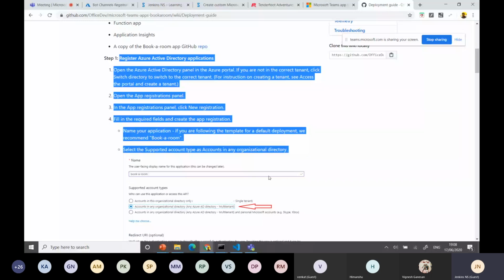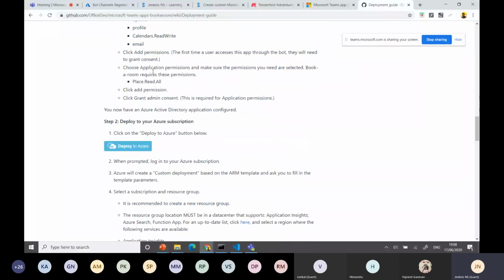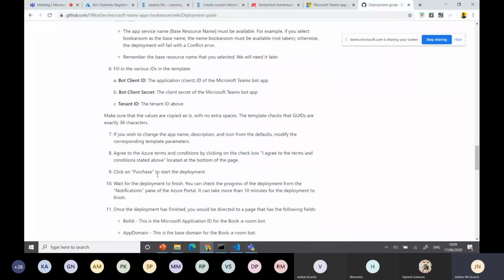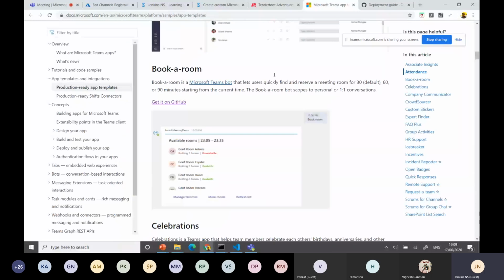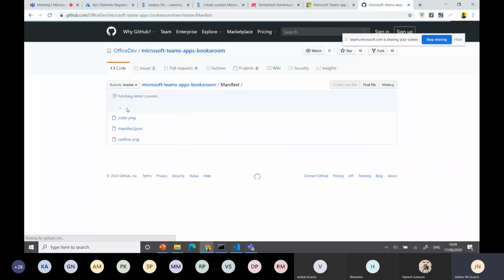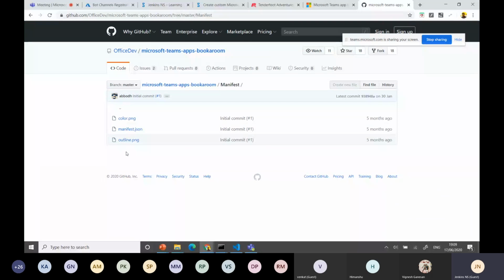After you register, you need to get all the information. Then just go and deploy to Azure. Whatever it asks, you need to provide the proper information. That's it, it will deploy the app for you, and then you can use it. Use it with the files here. Whenever you go to the files, there is a manifest folder. In that folder we have three files. You can download them, just modify the IDs and use them. That's it. You don't need to create any Visual Studio application, UI generator, or Node. Nothing is required; you can deploy directly. That's the app template point.